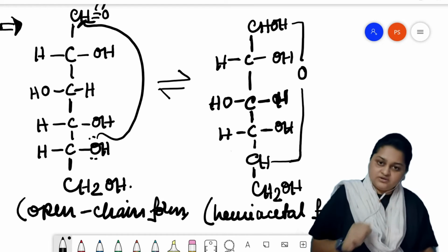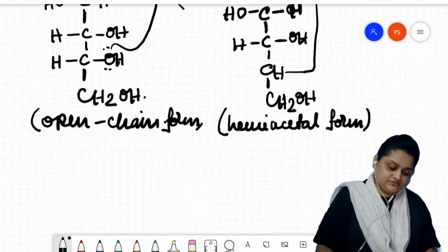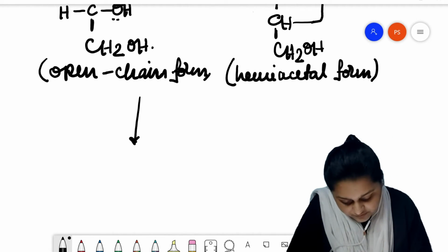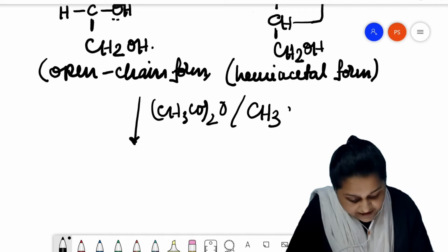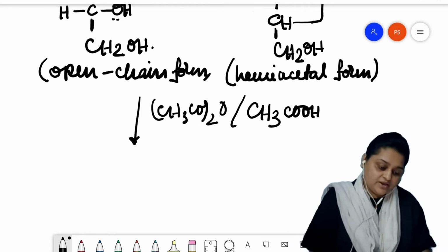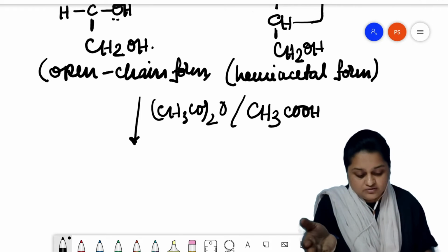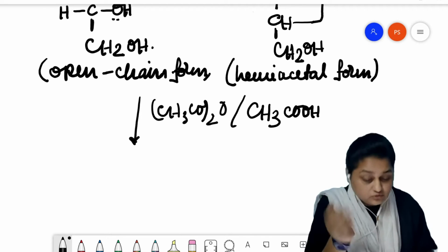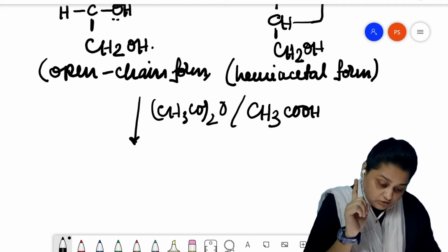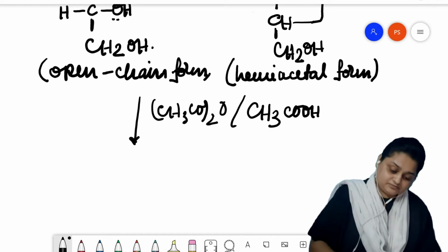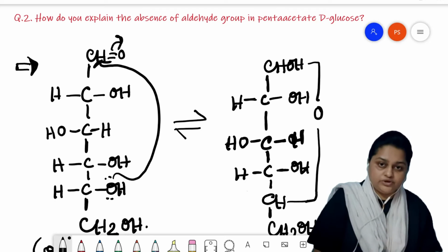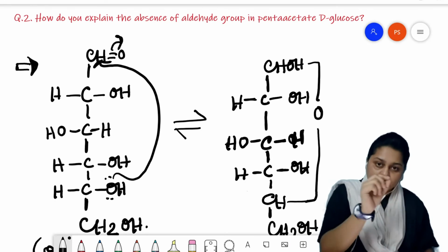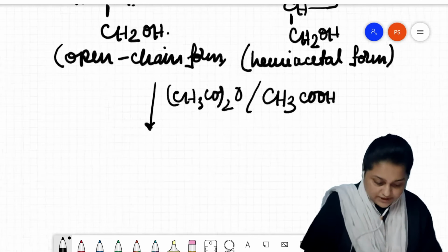Now, when this hydrolysis is not done, instead of the hydrolysis in the first step, if acid anhydride (CH3CO)2O is added in the presence of acetic acid, in that case the acetate form of the D-glucose is formed, by converting all the OH groups into the OCOCH3 group like this.